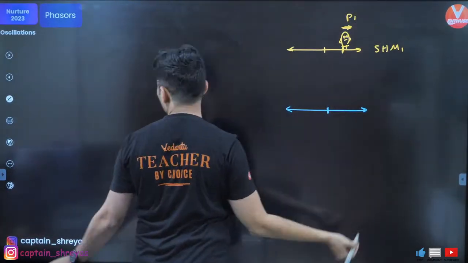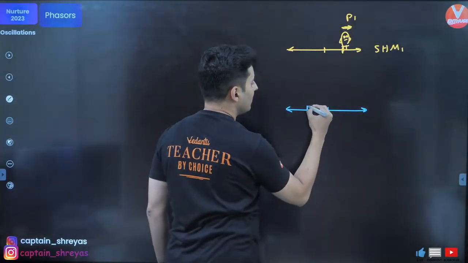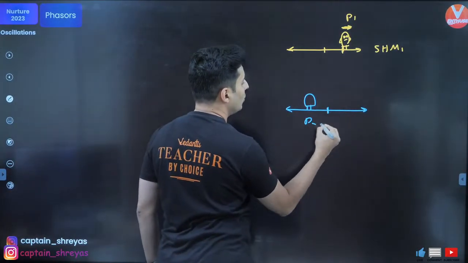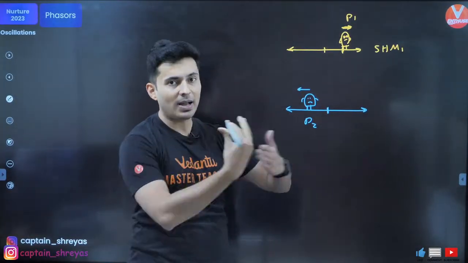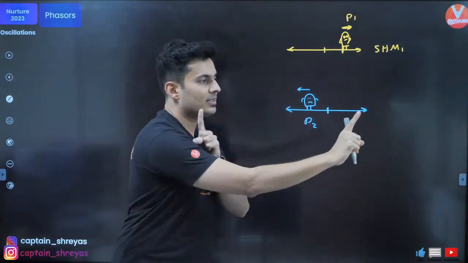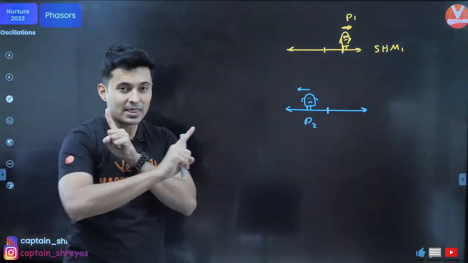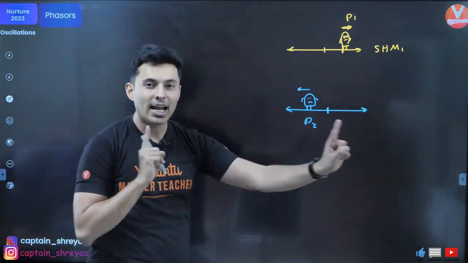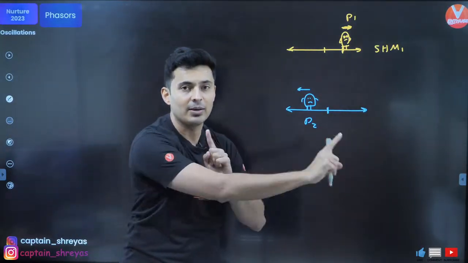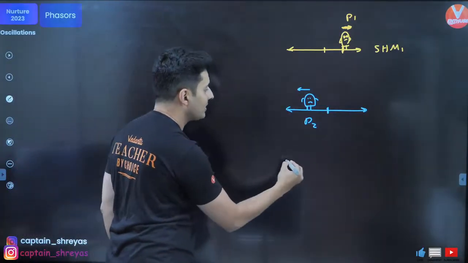This is Pandu 1. There is another Pandu over here. Maybe he is like this. This is Pandu 2. He is also worried. Both of them are going back and forth, back and forth. They are performing SHMs. There is a situational difference, phase difference. Both are not at the same point at the same time. So if you draw the phasor diagram, it will look something like this, right?